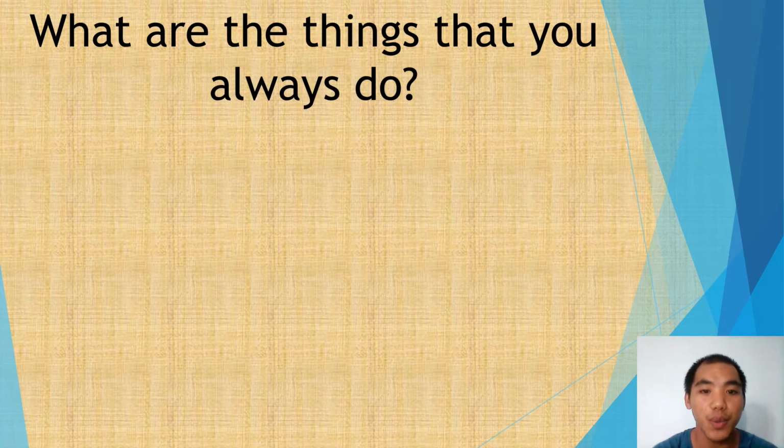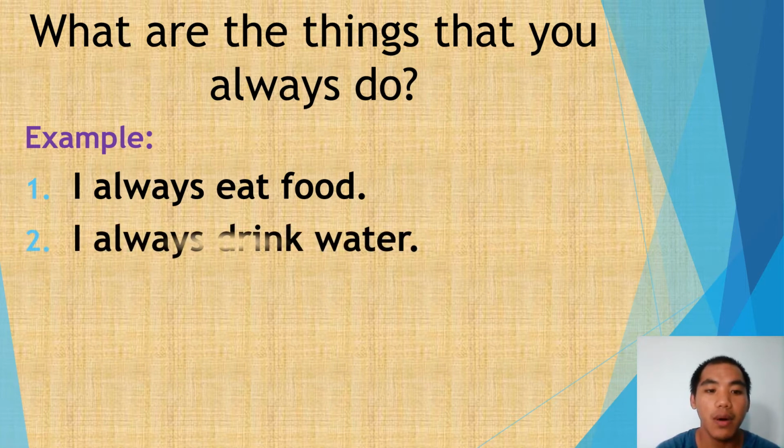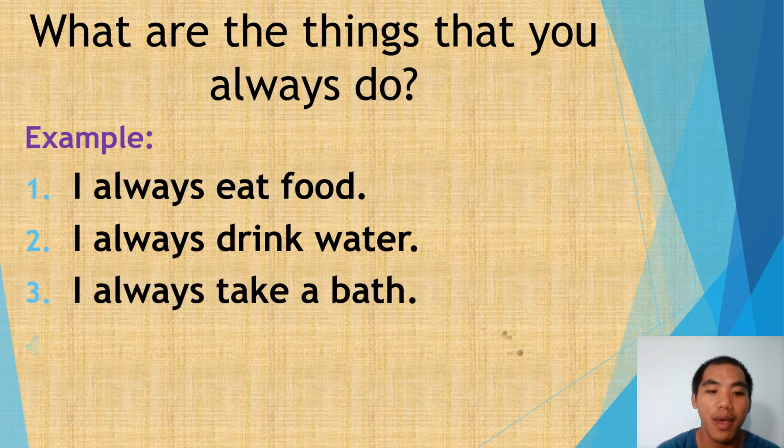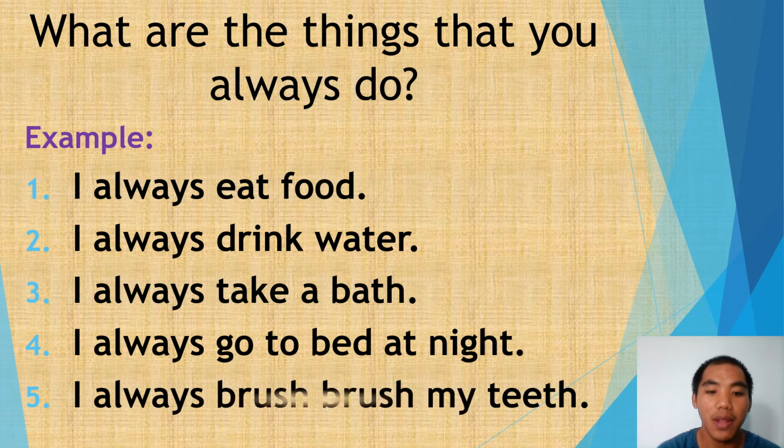Okay, so let's continue our review for today. So last time I asked you to write the things that you always do, right? And these are the examples. Number 1, I always eat food. I always drink water. I always take a bath. I always go to bed at night. And the last example we have here, I always brush my teeth. So these are the things that we always do because we do it every day or every time. Okay?